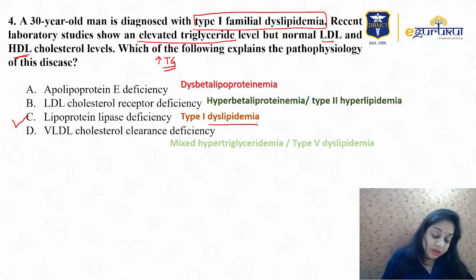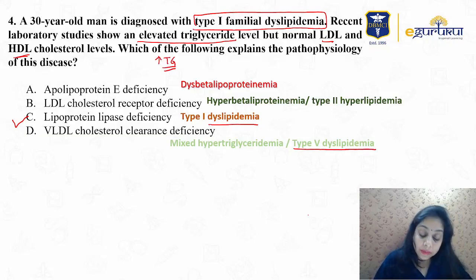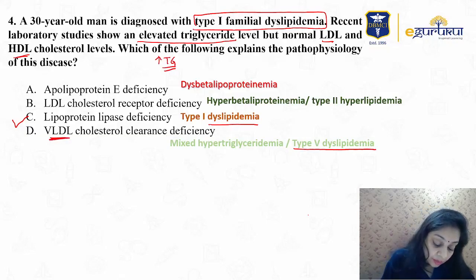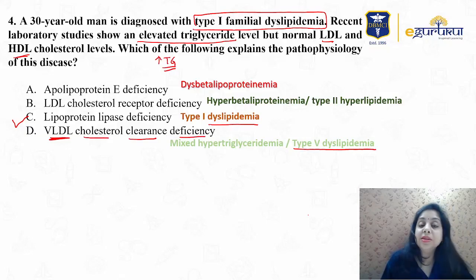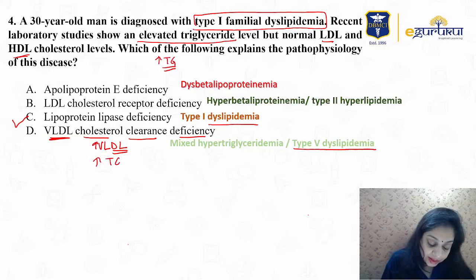It cannot be choice D, because choice D is type 5 dyslipidemia, also known as mixed hypertriglyceridemia, right? Why mixed hypertriglyceridemia? It is VLDL cholesterol clearance deficiency, meaning VLDL is not being cleared, hence there will be increased VLDL level with the increased triglyceride level.